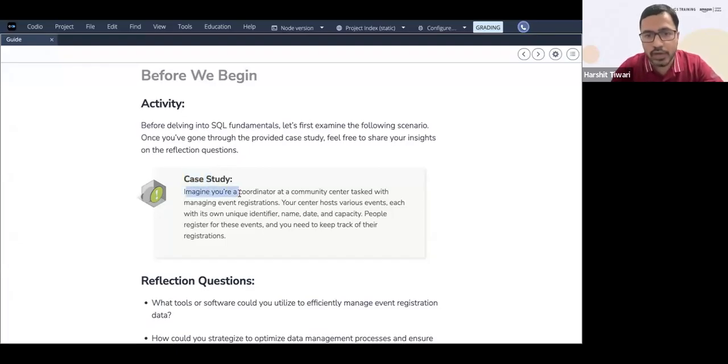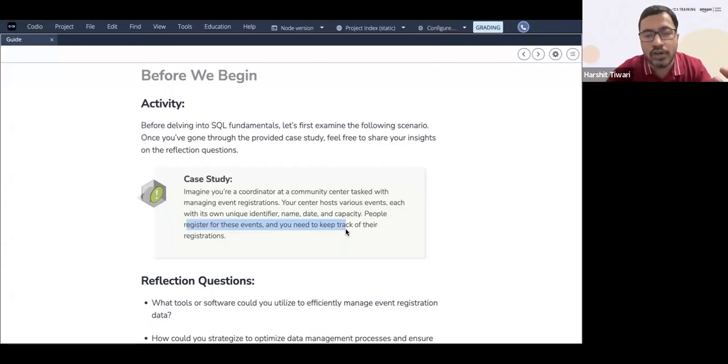Imagine you are a coordinator at a community center tasked with managing event registrations. Your center hosts various events, each with its own unique identifier, name, date, and capacity. Now, people register for these events, and you need to keep track of the registrations. People come to you and say, I would like to register for this particular event. You need to keep track of it.